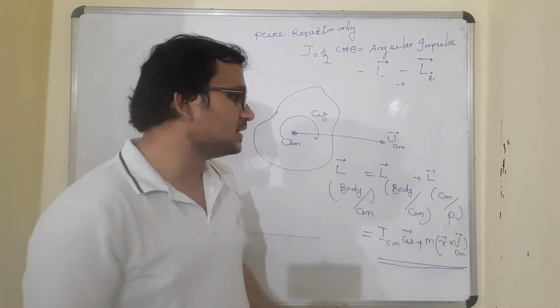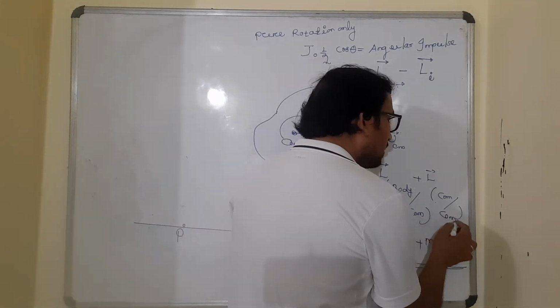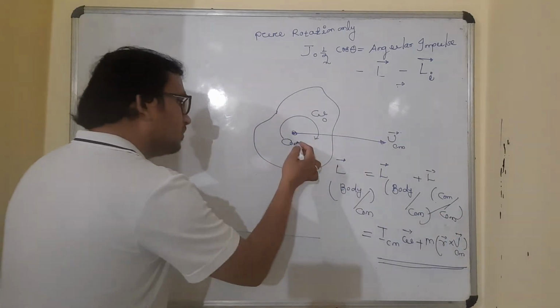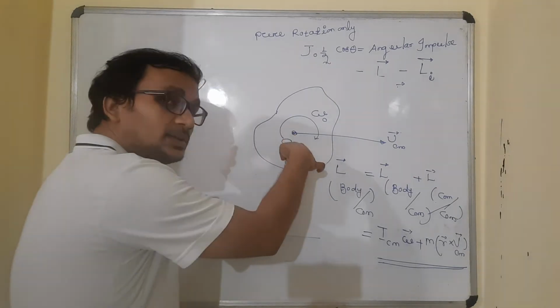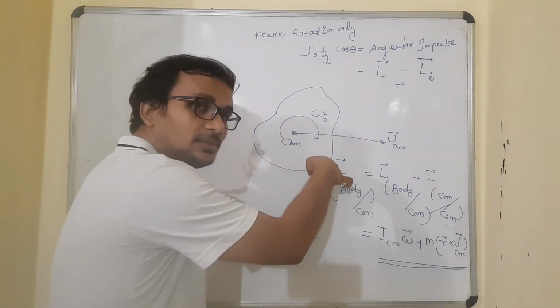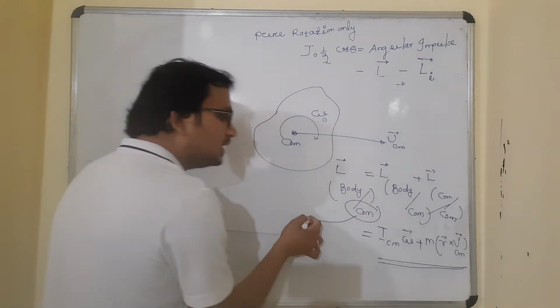The second term will be what? Center of mass with respect to what? The center of mass itself. When point P was here, the center of mass with respect to P was the second term. Now P itself is the center of mass, because the final angular momentum also has to be found with respect to the center of mass only. Is that clear?